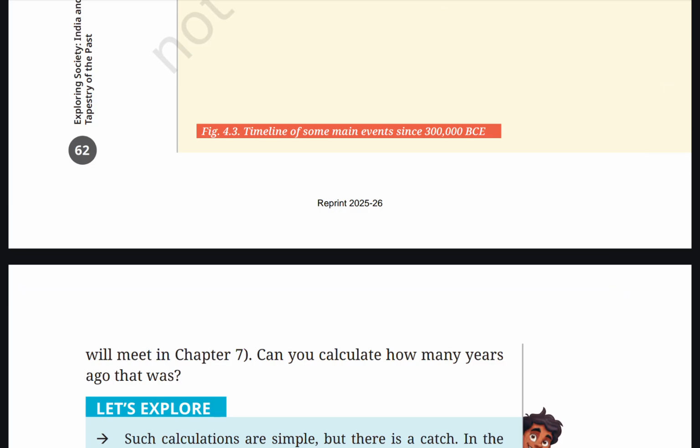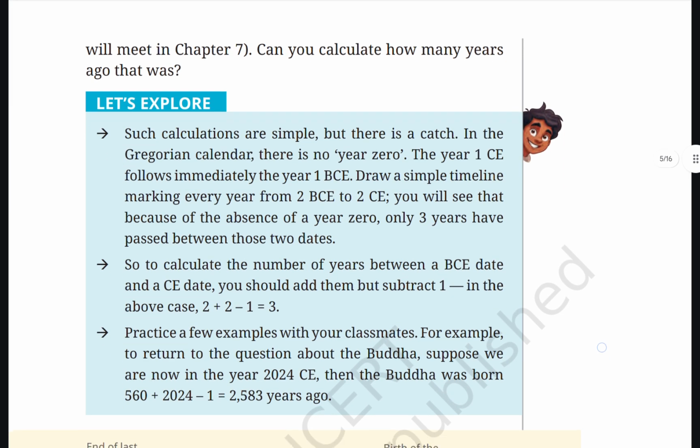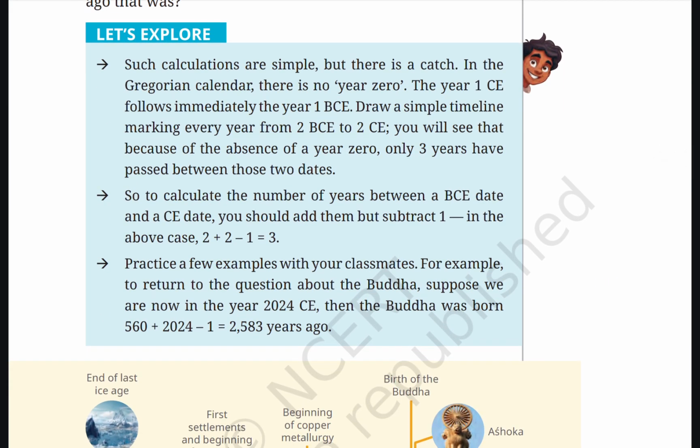Figure 4.3, timeline of some main events since 300,000 BCE. Let's explore. Some calculations are simple, but there is a catch. In the Gregorian calendar, there is no year 0. The year 1 CE follows immediately after the year 1 BCE.